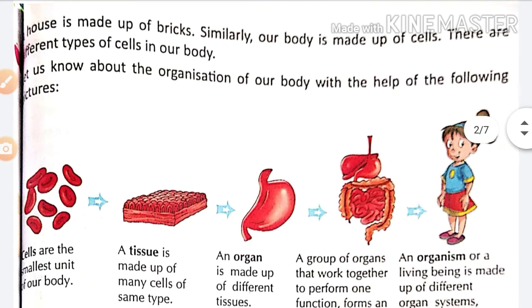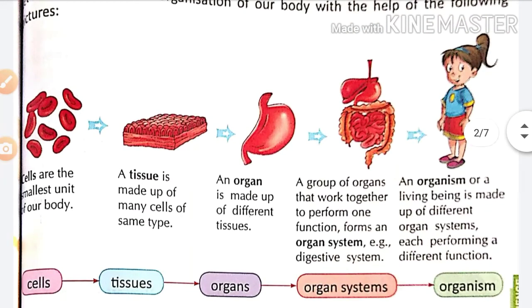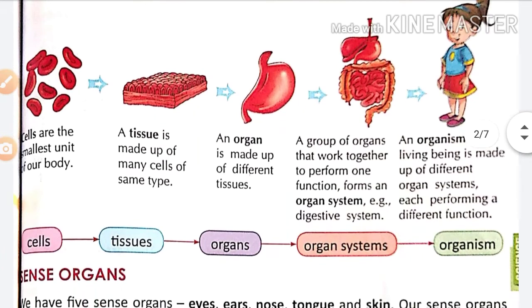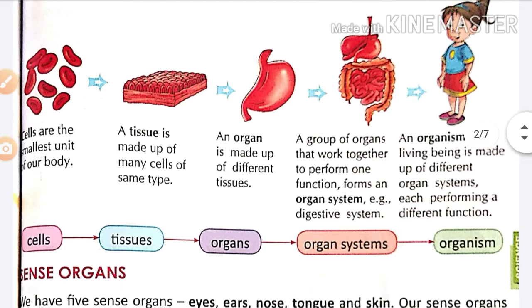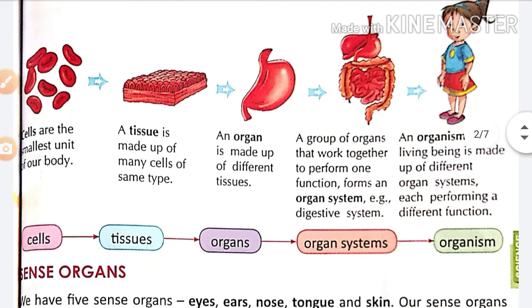Let's know about the organization of our body with the help of the following pictures. First picture is the cells. Cells are the smallest unit of our body. They are called the building blocks of our body, or bricks of the body. Okay. Many cells of the same type come together to make a tissue. A tissue is made up of many cells of the same type.